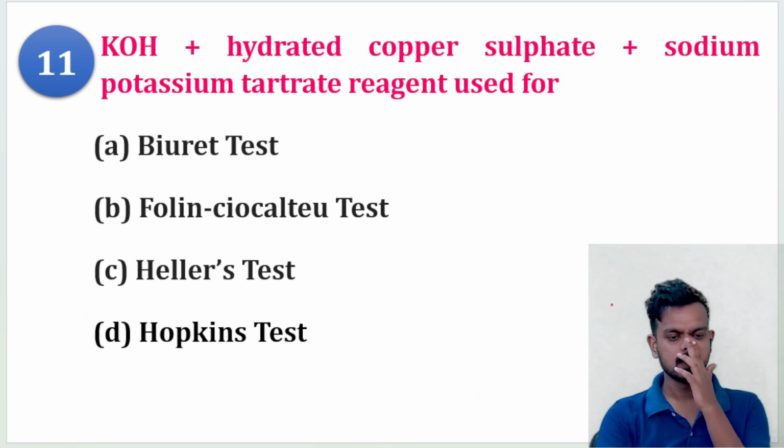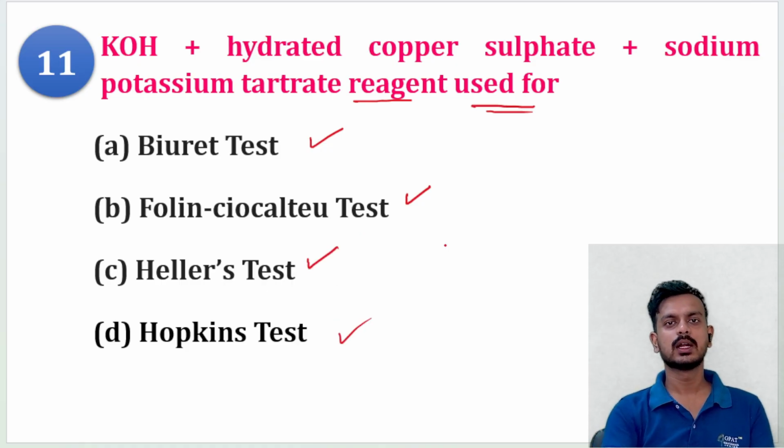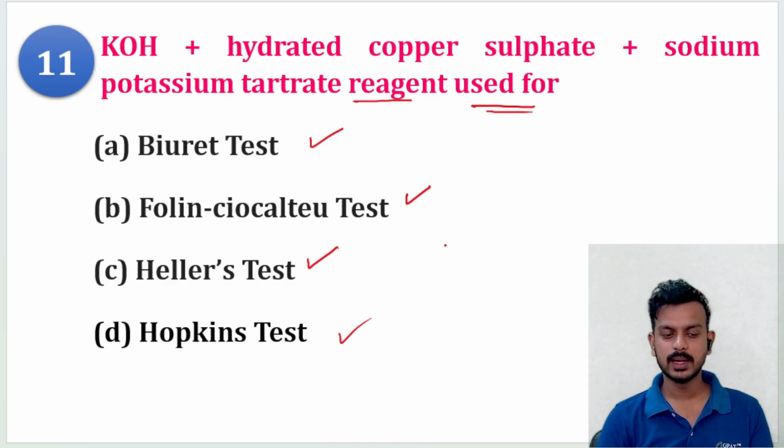Next question. Potassium hydroxide plus hydrated copper sulfate plus sodium potassium tartrate reagent is used for which test? Biuret test, Pauly's test, Heller's test, or Hopkins test. These reagents are used in which test? Read the question first. So here the correct answer is biuret test.